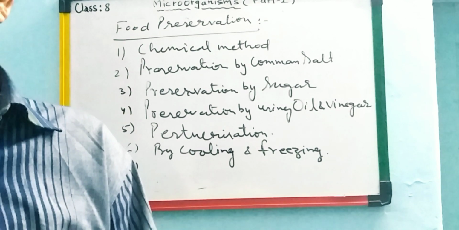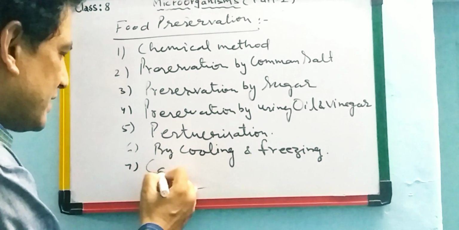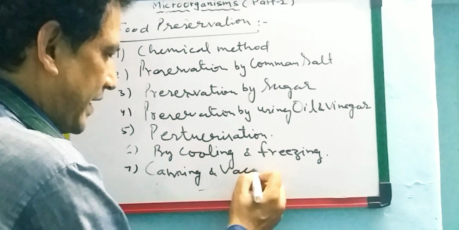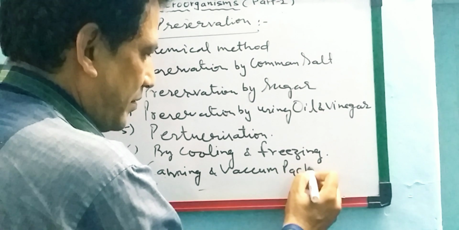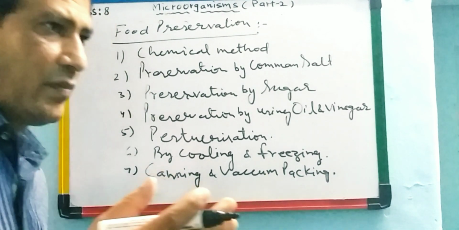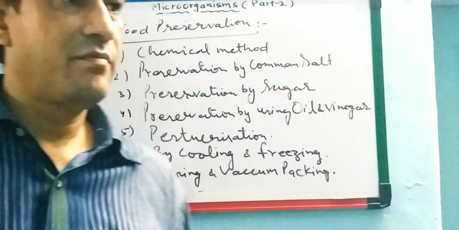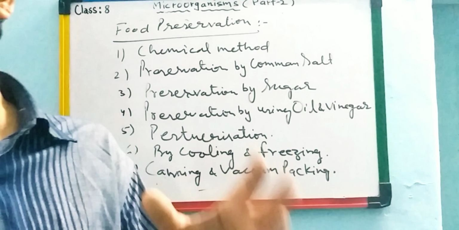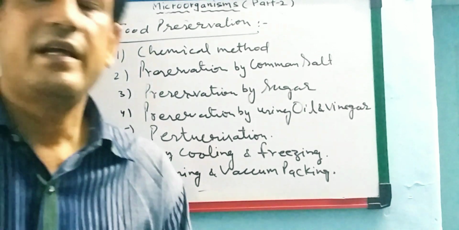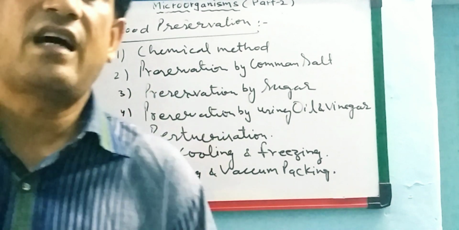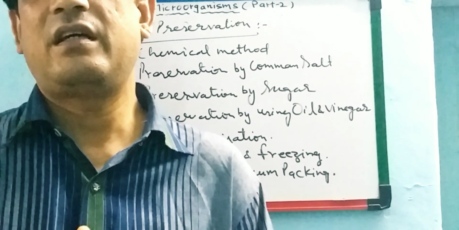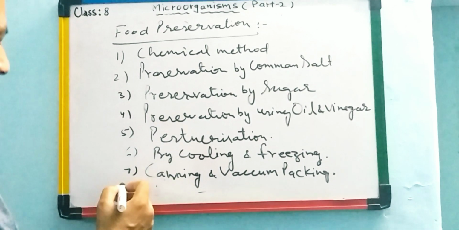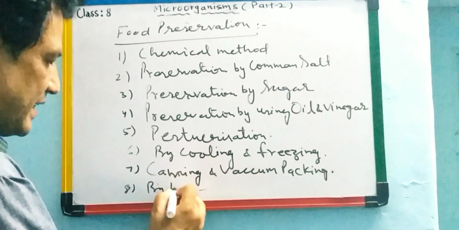One more is canning or vacuum packing. Canning means some food items are canned, and vacuum packing. The potato wafers or some canned items you purchase from the school canteens are preserved by this vacuum packing method. In this method, nitrogen gas is filled in, which prevents the food items from turning rancid. One more method, the eighth method I am writing here, is by heating the substance.